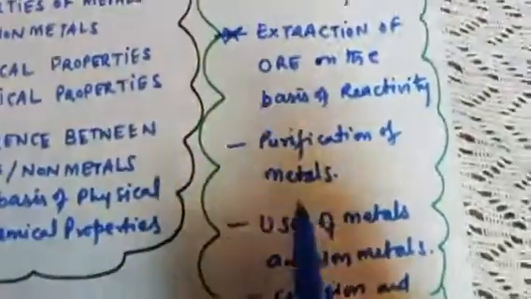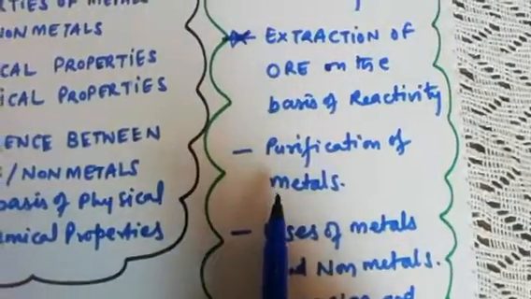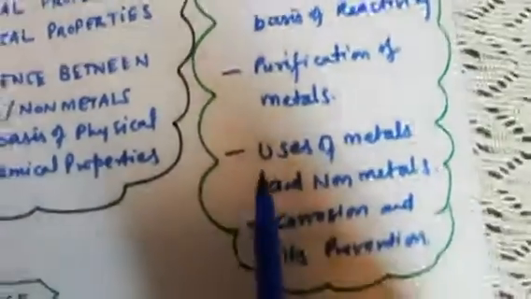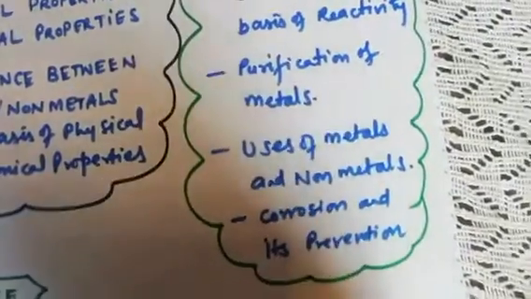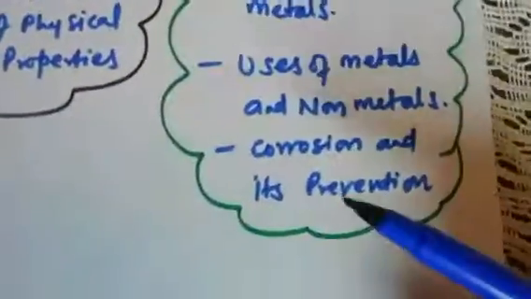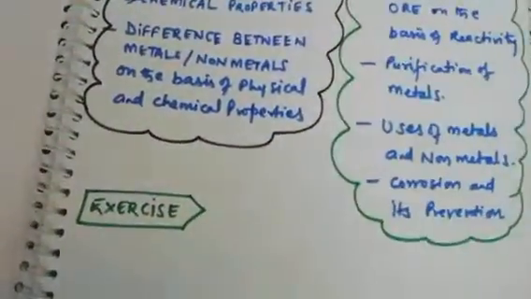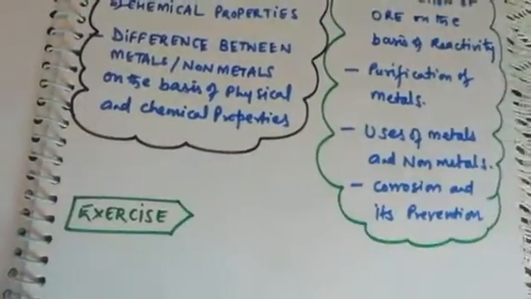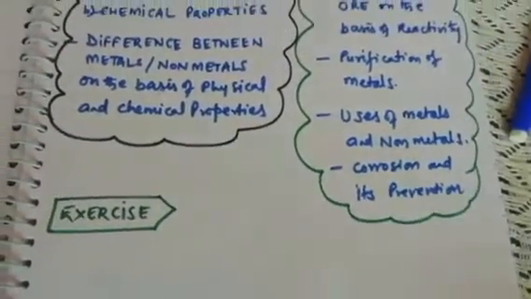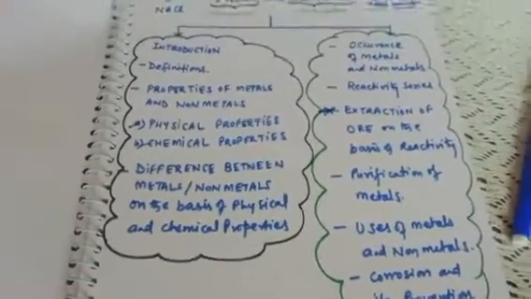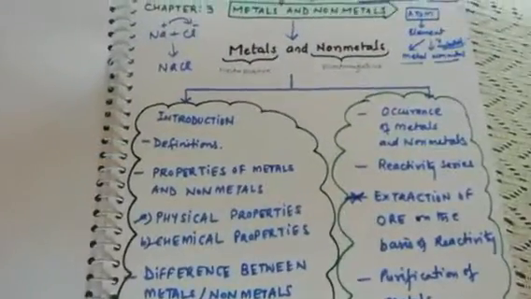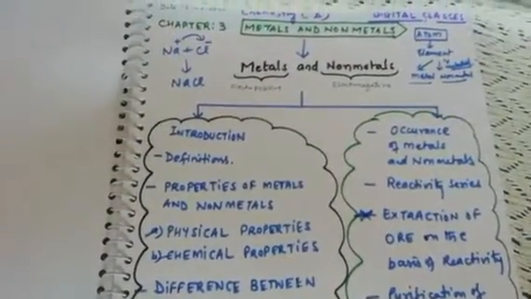Then once the pure metal is extracted, we will purify the metals. In the end we will do the uses of metals and non-metals in our daily life. And the last topic is corrosion and its prevention. When all the topics are done, then one day we will do the exercise of this chapter. The chapter is very important. It carries 5 to 6 marks weightage in the exam, and I hope you will pay attention and enjoy the chapter. So let's start this chapter.